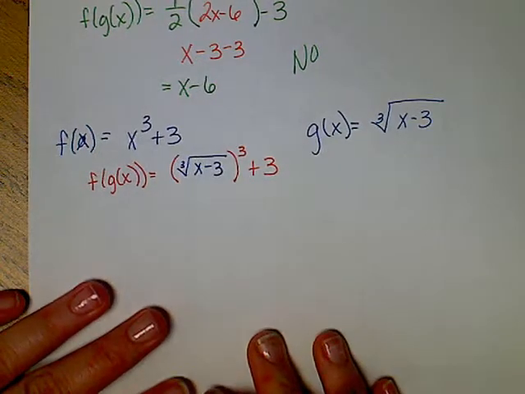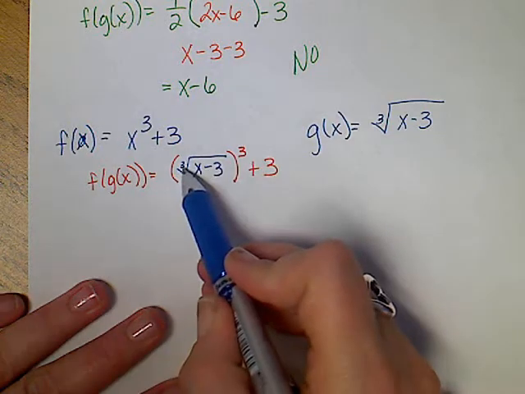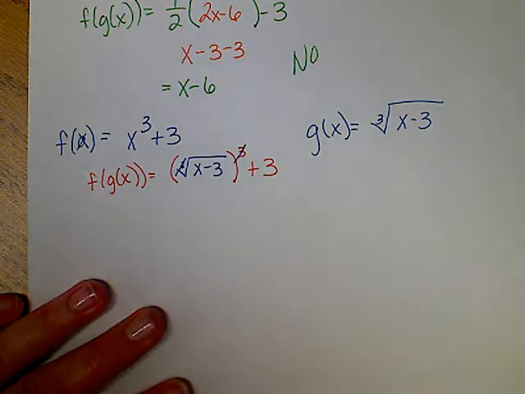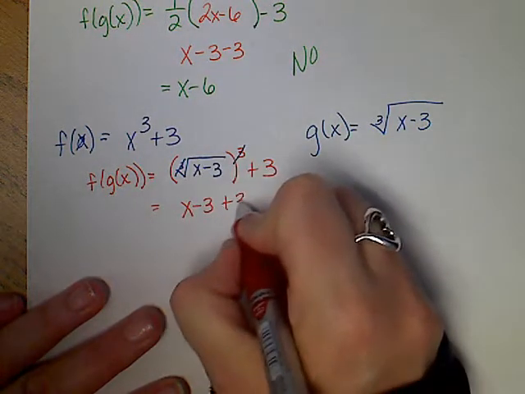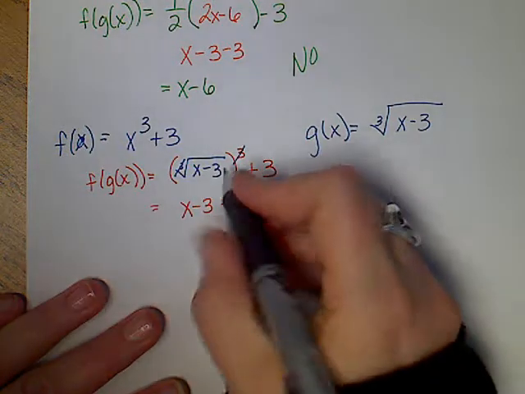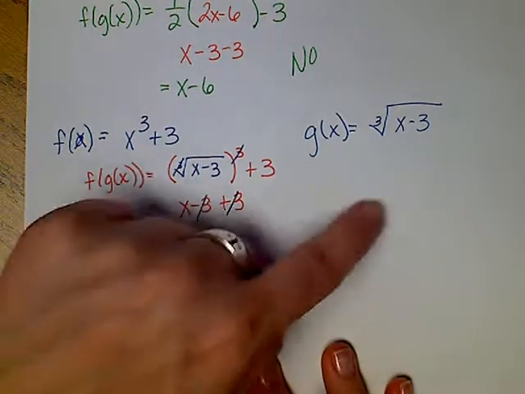Now, everything's being cubed, everything's under the cube root. So these two will cancel each other out. And that's going to give me x minus 3 inside plus 3 outside, which is going to show me that those disappear and I'm left with x, which means I must work this side.